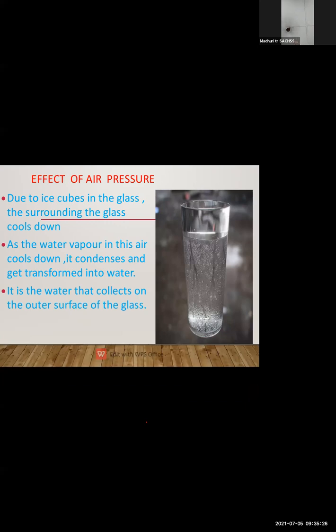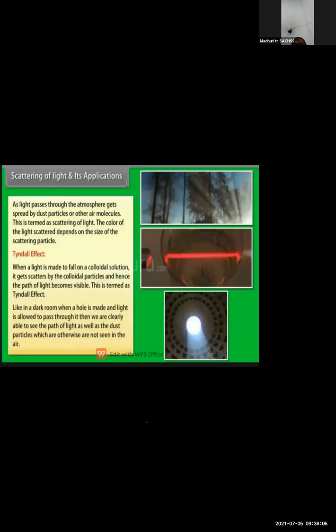As you know, when you keep water inside the freezer, what happens? The water expands, and its volume also increases when it turns into a solid. But when the solid is taken out of the freezer in a glass, the same water condenses and forms again into the liquid form, that is water. And so you can see the water droplets on the outer surface of the glass.